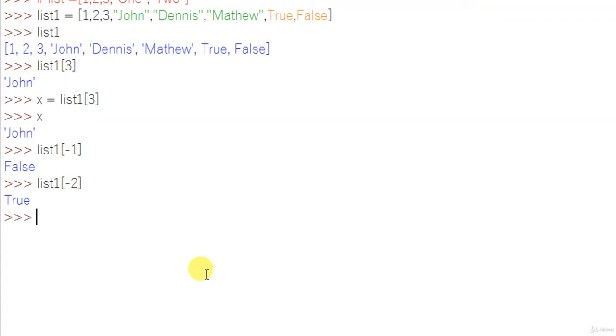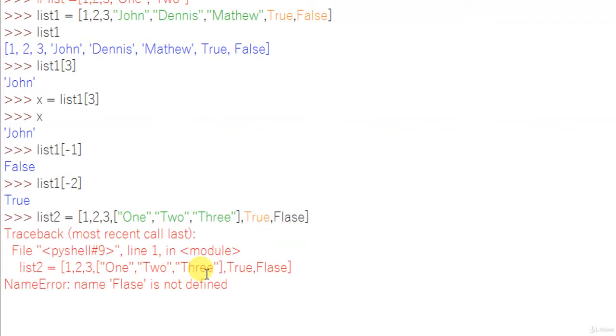I'm going to create another list here, list2, with square brackets. 1, 2, 3, and I have another list inside which contains different data: 1, 2, 3, true, false.